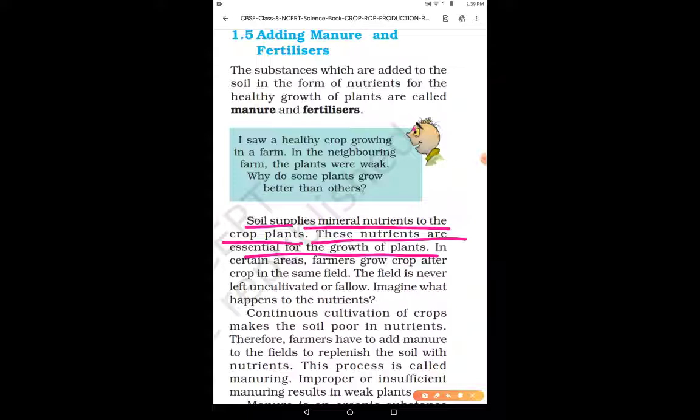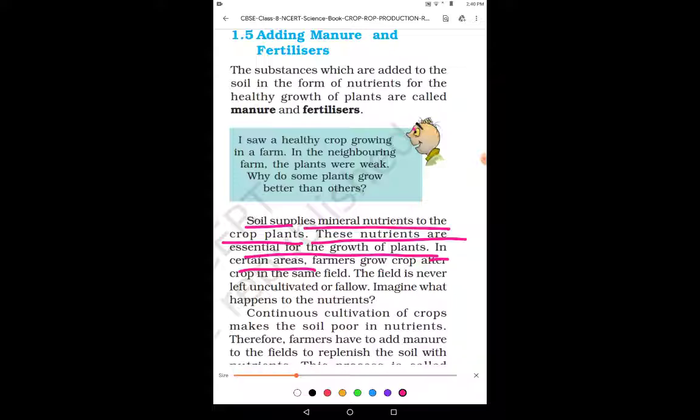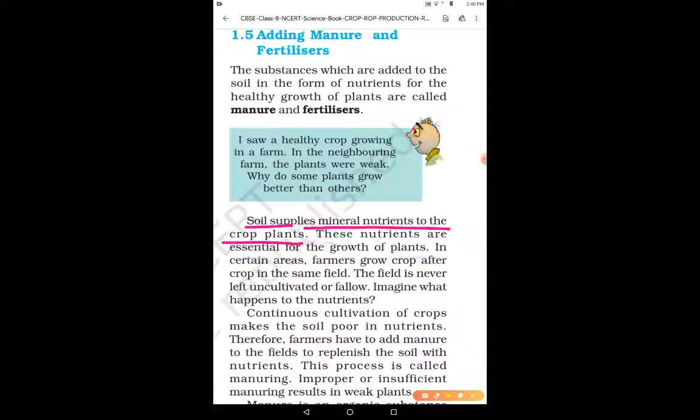In certain areas, farmers grow crop after crop, meaning continuous crop production. Suppose this is a field. In a field, one type of crop is grown, right? And after harvesting that crop, the second crop is also grown in the field. The field is never left uncultivated or fallow for some time, right?